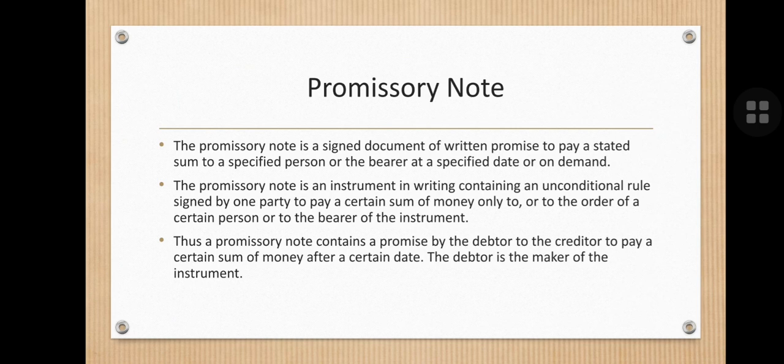The promissory note is an instrument in writing containing the unconditional promise signed by one party to pay a certain sum of money to the other on the order of a certain person or the bearer of the instrument. Thus a promissory note contains a promise by the debtor to the creditor to pay a certain sum of money after a certain date, and the debtor is the maker of the instrument.